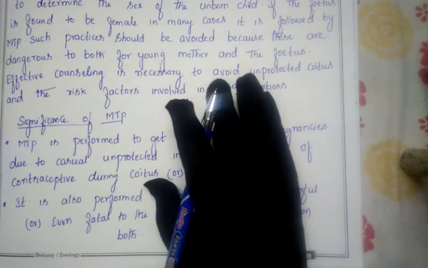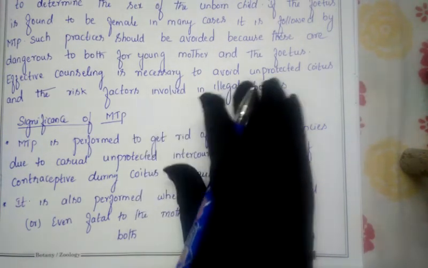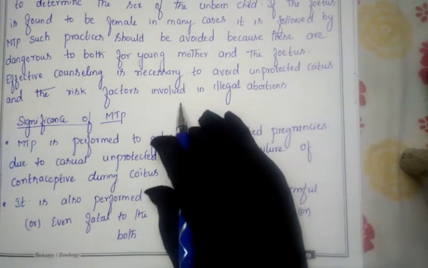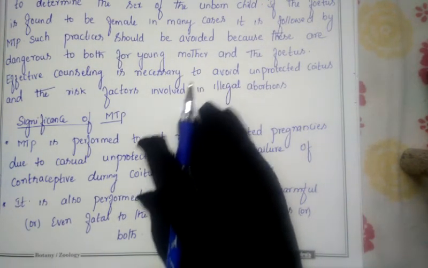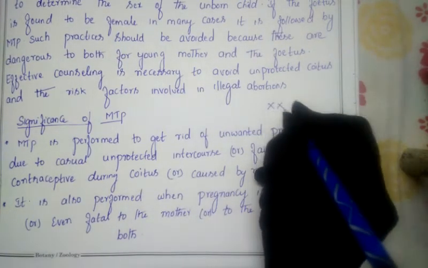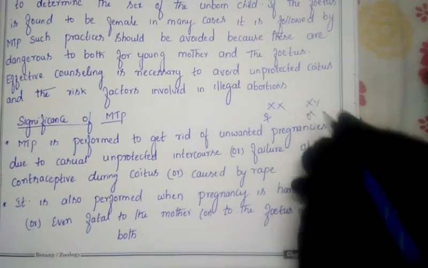That means we can know what sex is present in the womb of the mother, whether it is male or female. I already said this in my class. So what is the meaning of amniocentesis? It is a method adopted to know the sex by seeing the chromosome number, because a female contains XX chromosomes, whereas a male contains XY chromosomes.